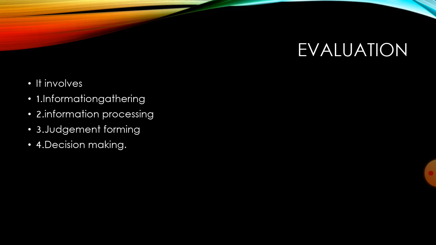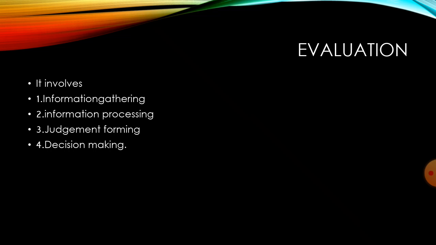So information gathering is the first step, then information processing is the second step. Here we will process the information gathered in the first stage. Third one is judgment forming. After careful, critical examination of the information provided, we will form some judgment. Then after, we will go for 3-4 alternatives. Then finally we will go for the last stage, decision making.